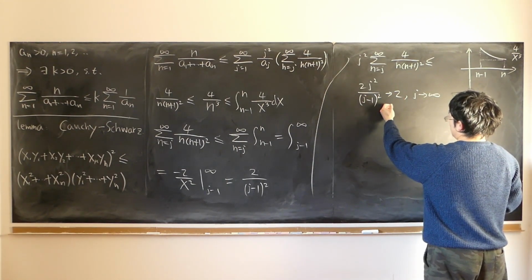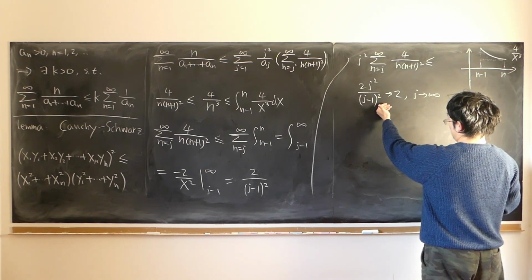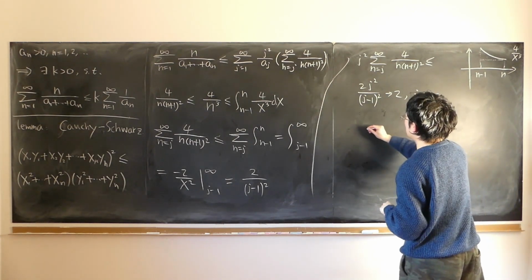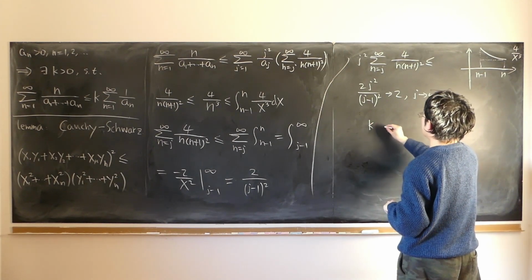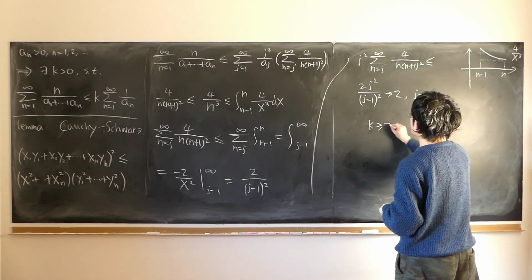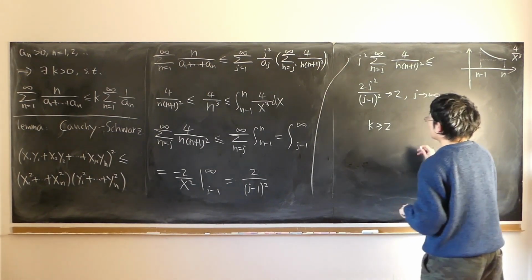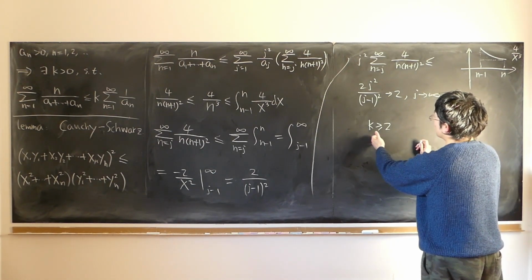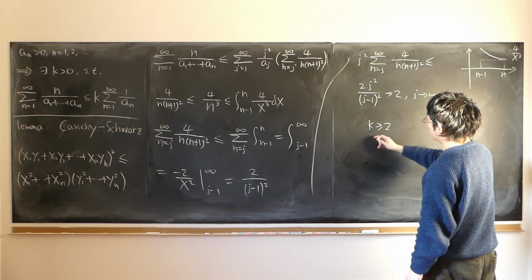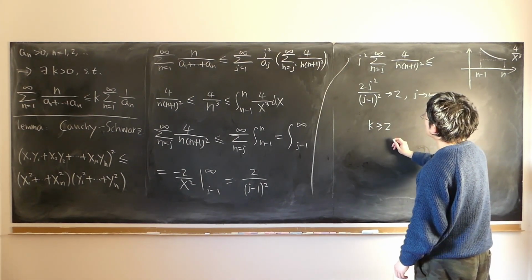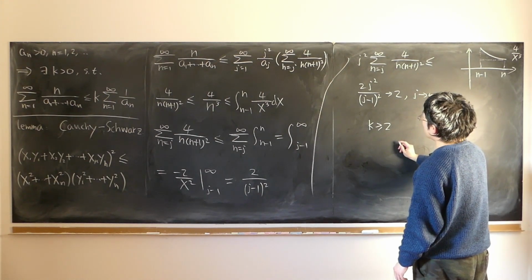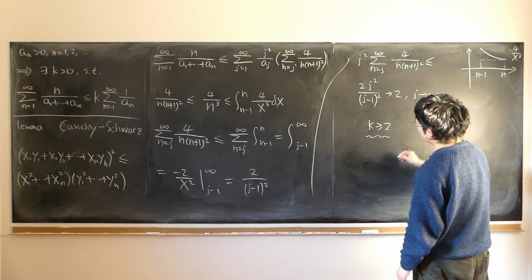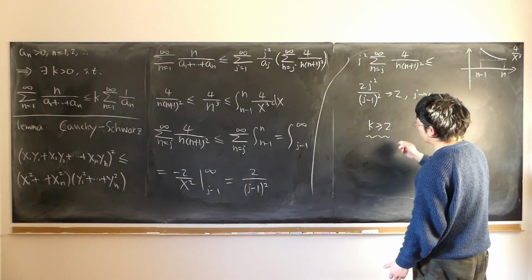Now, that upper bound, let's just be safe. Let's just use k. K is larger than or equal to 2, I believe, just to be safe. If it were less than 2, then it may not be true. But if it were bigger than or equal to 2, then you can safely claim this, k may be 3, maybe 4, maybe 5, whatever.